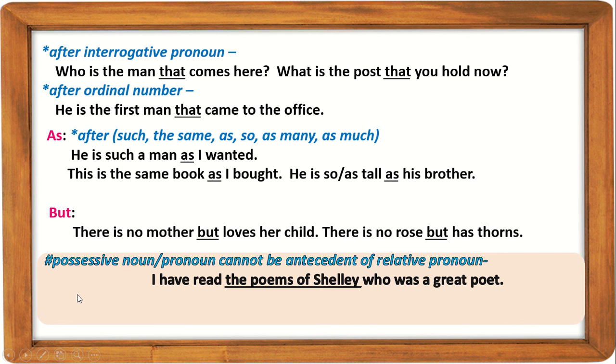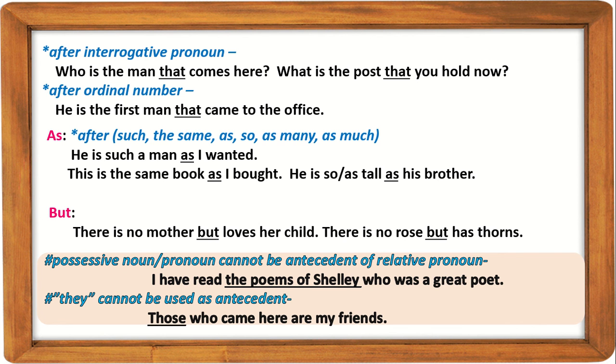Next, the pronoun they cannot be used as an antecedent. Look at the example. Those who came here are my friends. It's a correct sentence. But we cannot say they who came here. It would be wrong.